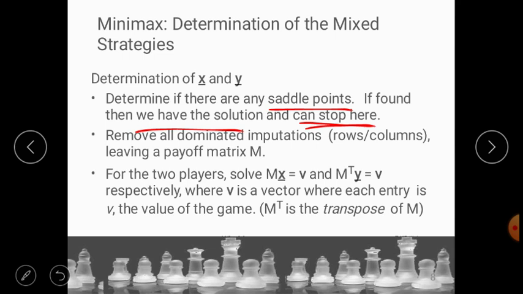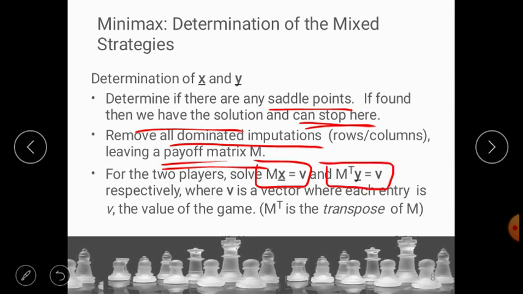The second step is to remove all the dominated imputations in the rows and columns, leaving a payoff matrix M, which is a revised matrix. Now for the two players, solve Mx = v and MT of y = v.